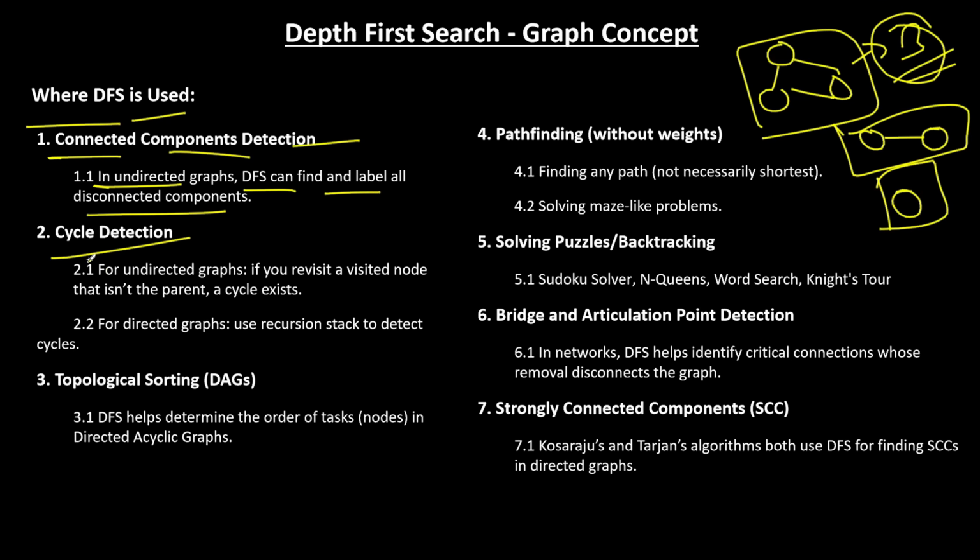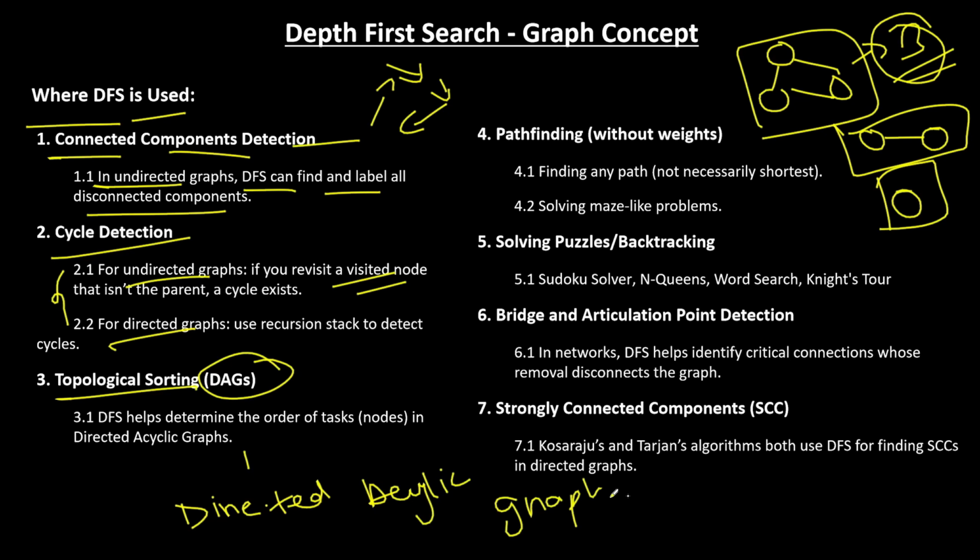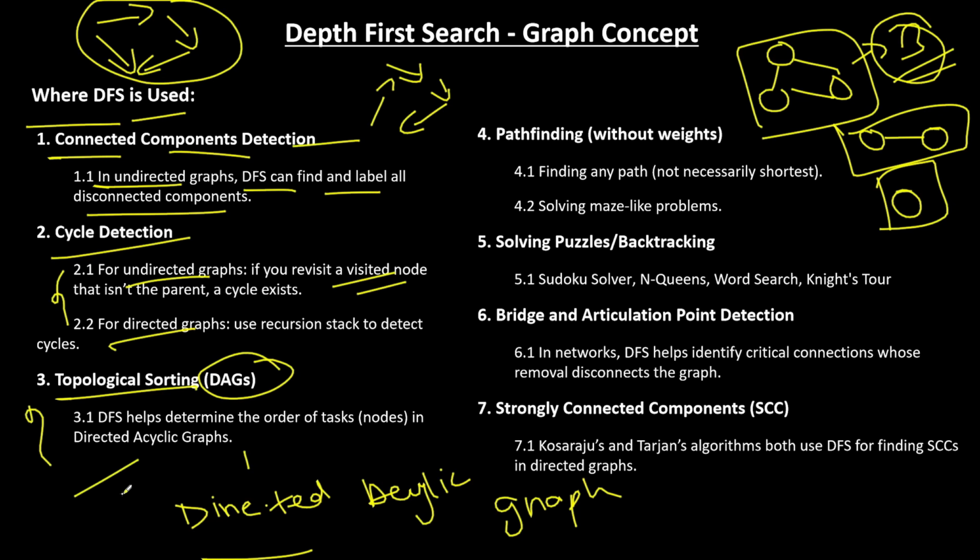Or in cycle detection, you could also use that. Suppose we check if the graph has a cycle or not. Okay. This is a cycle, correct? And you could find the questions for directed graphs and for undirected graphs, right? And topological sort is for the DAG. So when you have to check for a DAG, DAG means what? Directed acyclic graph. This stands for DAG. Directed means you have an arrow only in one direction, not both directions. Acyclic, it does not contain a cycle. Suppose this. This does not contain a cycle, right? So this is what a DAG is. So if you have to look for whether a graph is a DAG, or in a question related to the DAG, then in that case you have to study topological sort and use that concept there.